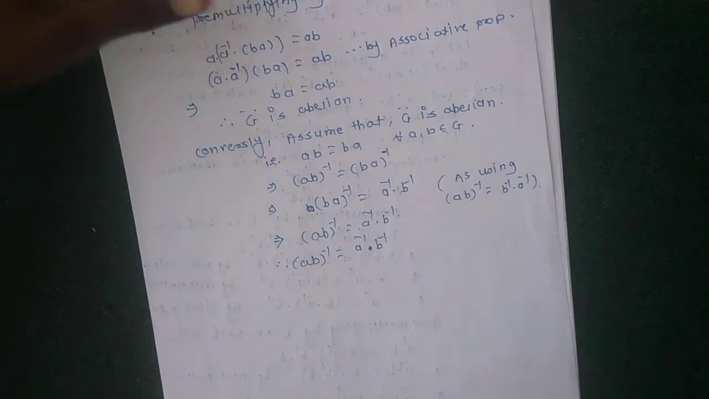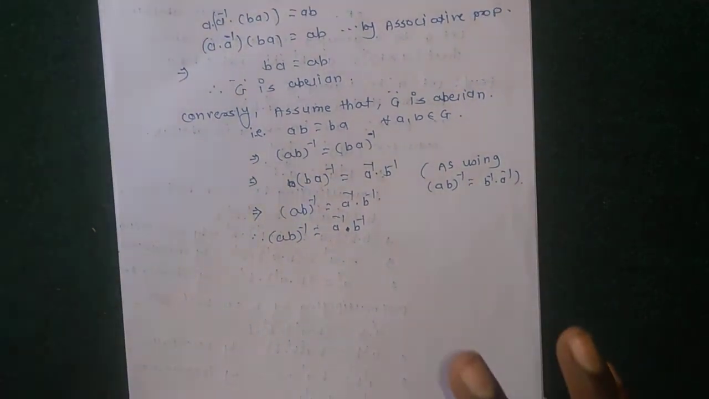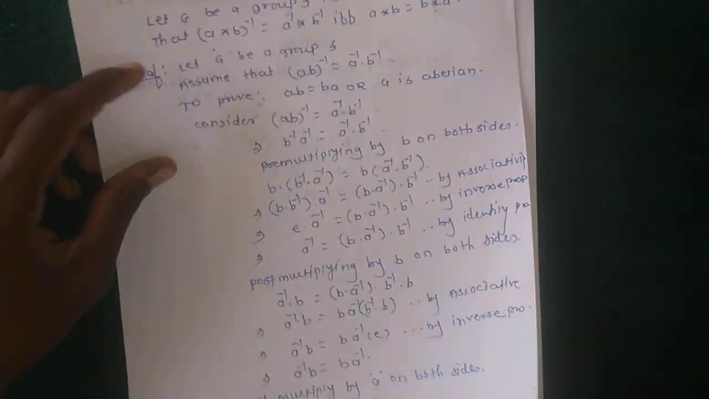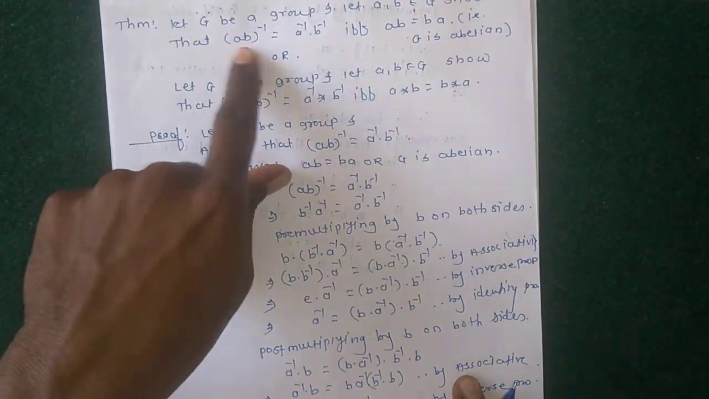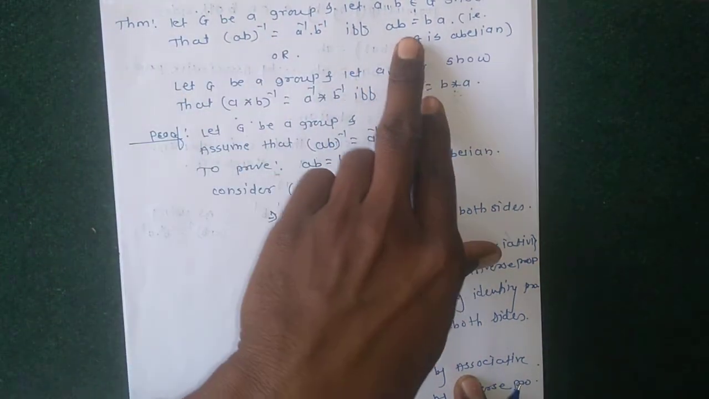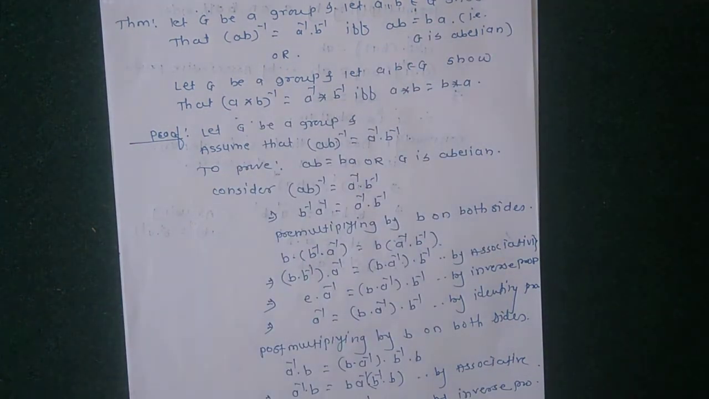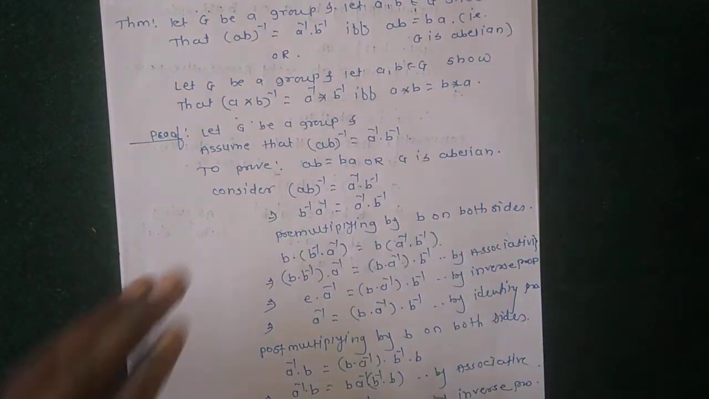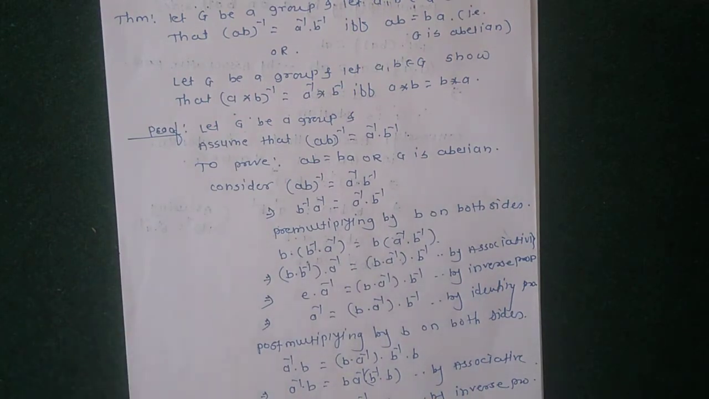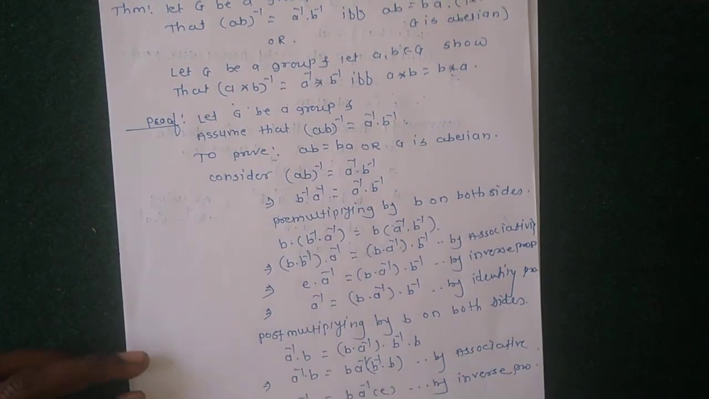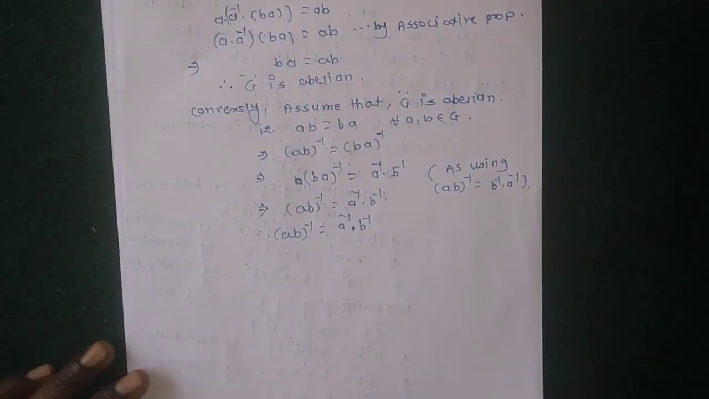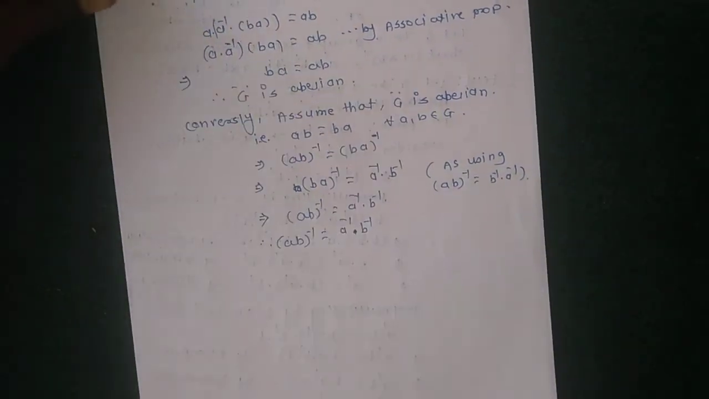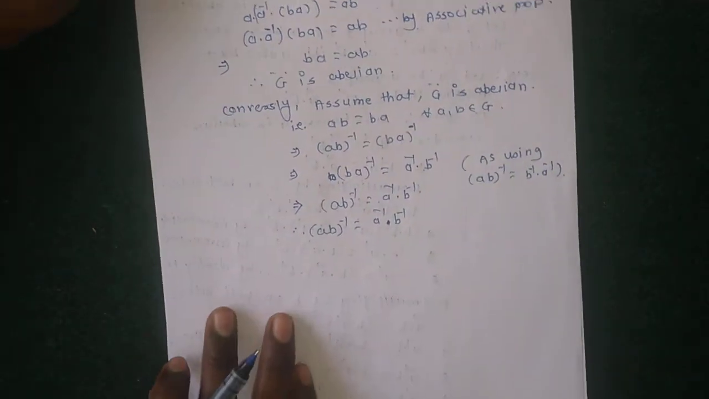This is the proof of this theorem. Okay, it is a very simple proof. Given the if and only if statement, consider first part AB inverse equal to A inverse B inverse, and to prove G is abelian, or AB equal to BA. Then this is the first part, and for the second part consider G is abelian, means AB equal to BA, then to prove that AB inverse equal to A inverse B inverse. Okay, this is very simple. Then next example.